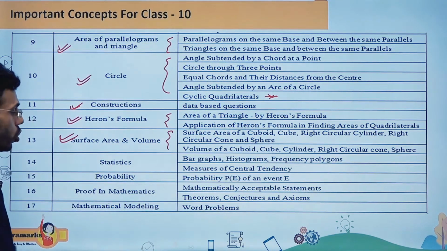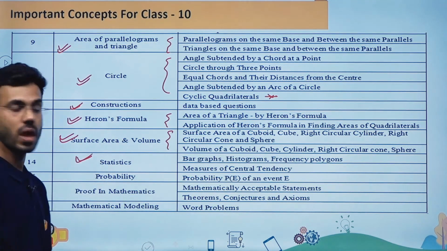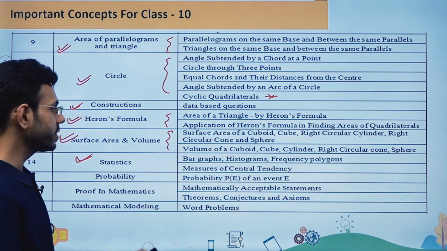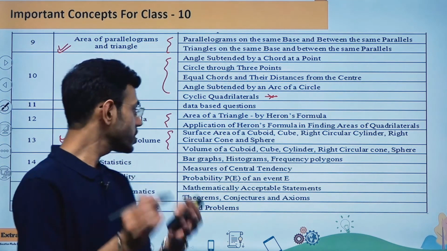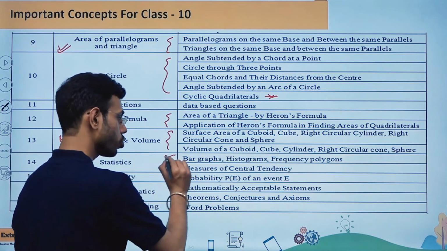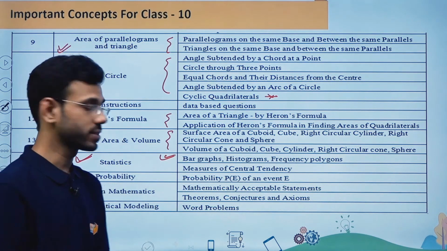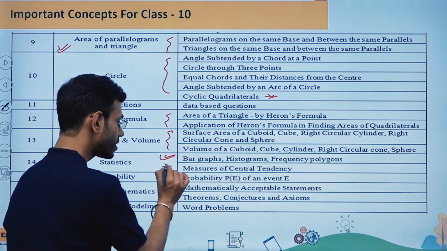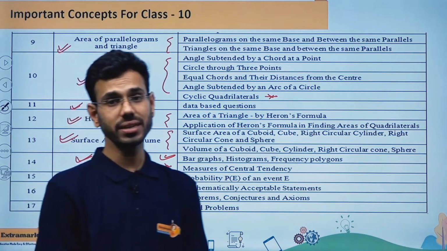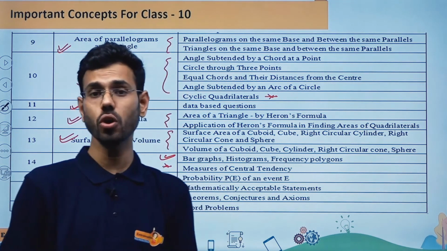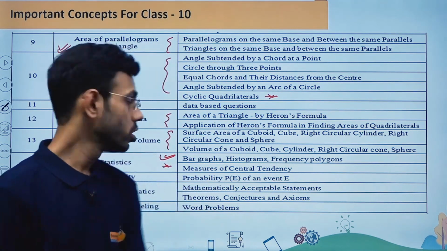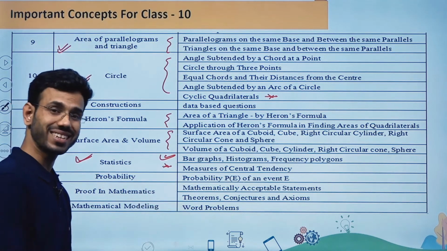Now the next chapter is going to be statistics. In this chapter, they can ask you questions based on bar graphs, histograms and frequency polygons. The next important part is going to be measure of central tendency. That means they can ask you questions based on mean, median and mode. So on these two concepts you should be practicing more.